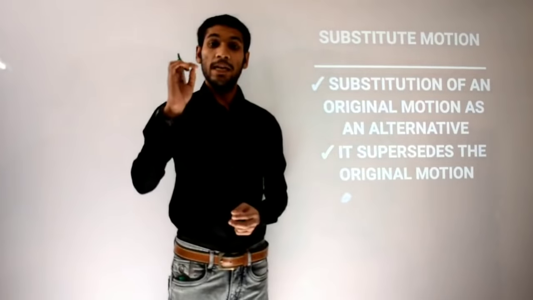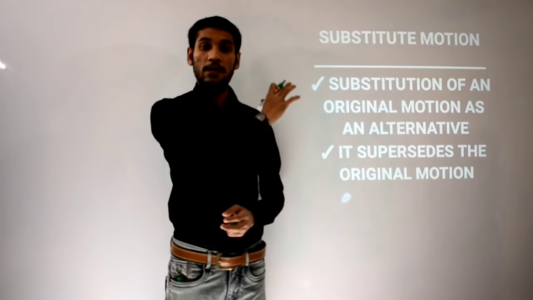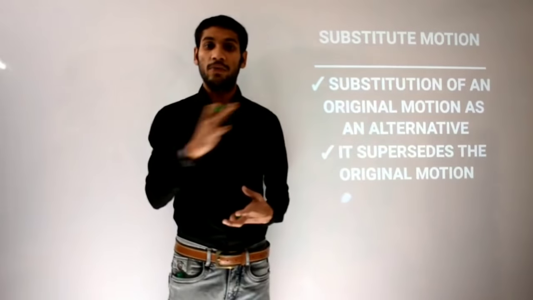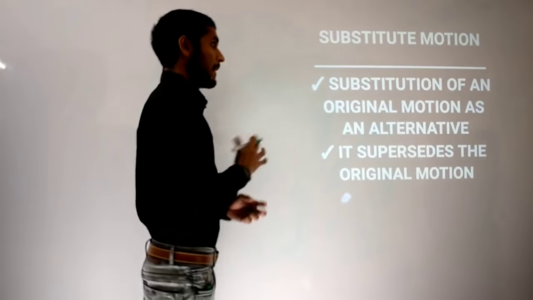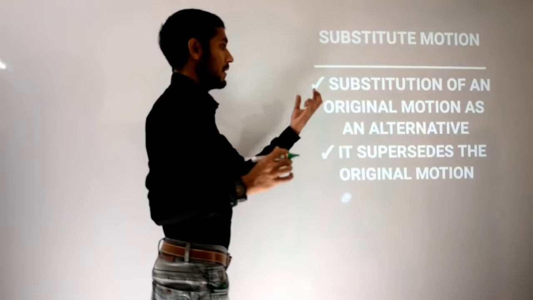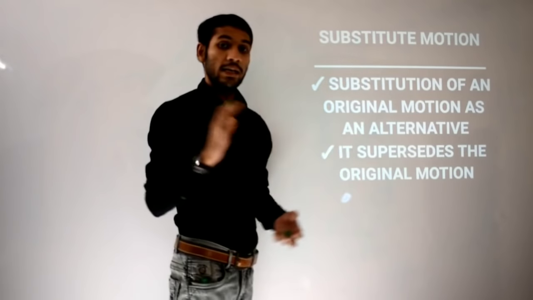Then what is an independent proposal? The first point of the substantive motion is that it is an independent proposal in itself. First understand it: substitution of an original motion as an alternative.